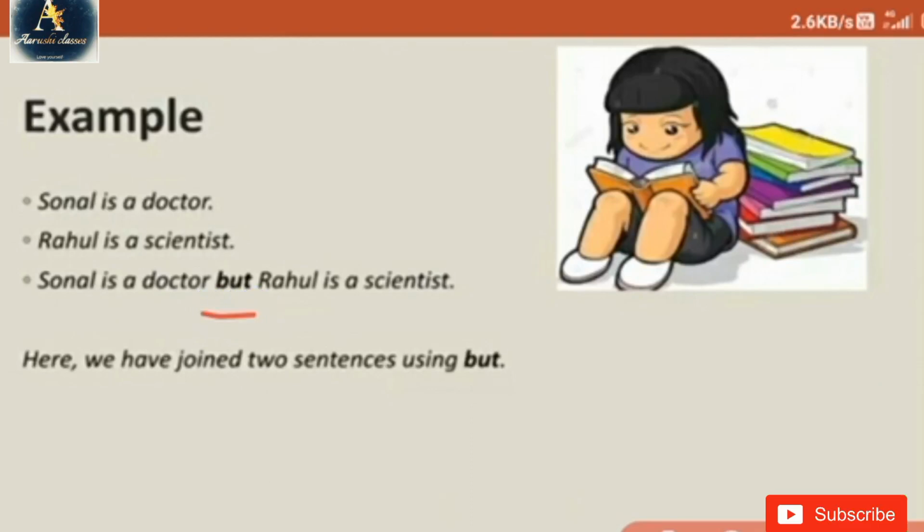So here, but is a linker or connector. Here we have joined two sentences using but. Now, let me tell you in simple words what linkers are. Linkers join two sentences with one word like but, and, or many more also. So let's move to the next slide.